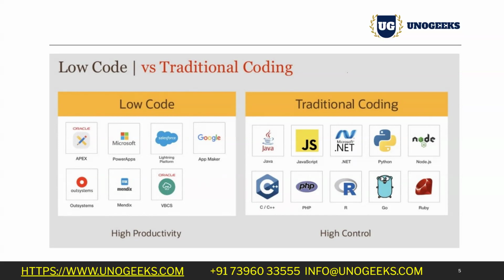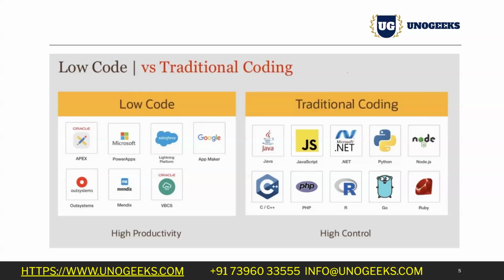Now, as an alternative to traditional coding, low code came. In low code, productivity increases. Oracle Apex claims that you can develop applications 20x faster in Oracle Apex. It means if some application takes you 20 days in other programming or traditional coding, you can achieve the same thing in a day or two here in Oracle Apex, by writing 100x less code.